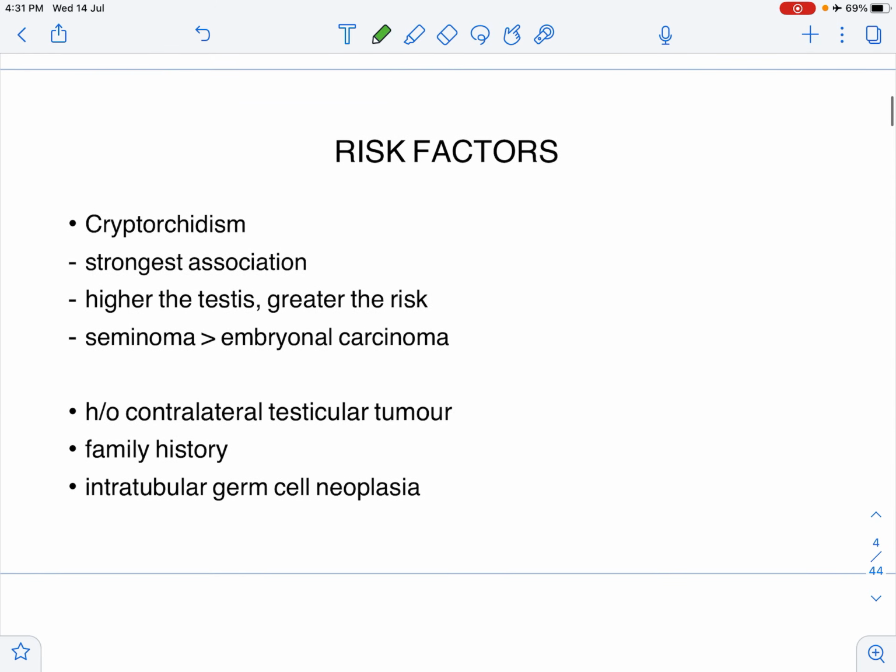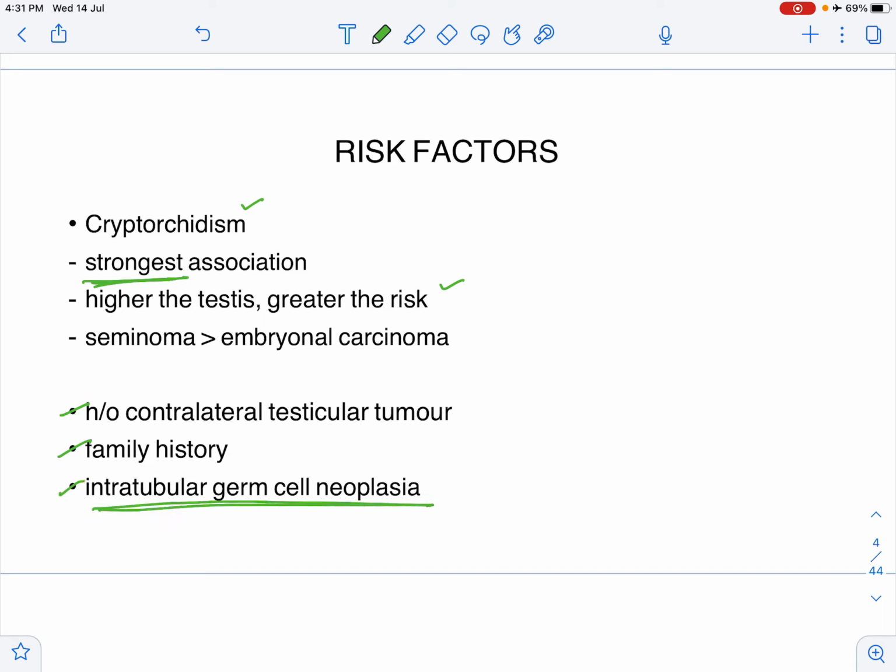Now, the risk factors are cryptorchidism, which has the strongest association, and also the higher the testis, the greater is the risk of the undescended testis forming a tumor. Now, in the undescended testis, the most common tumor is seminoma. Seminoma is way more common than the embryonal carcinoma. Also, supposing a patient has a tumor in one testis, he has a very high risk of developing a tumor in the contralateral testis. A family history is also a risk factor, as is a history of intratubular germ cell neoplasia.